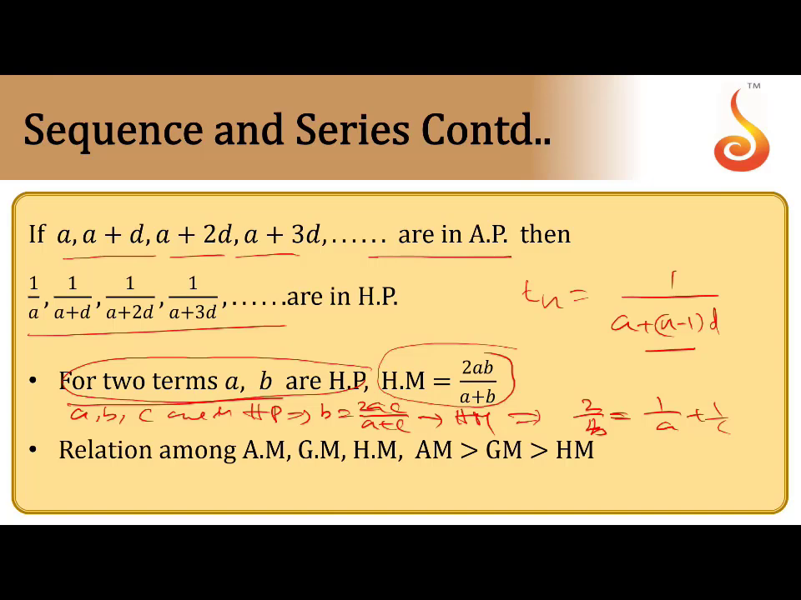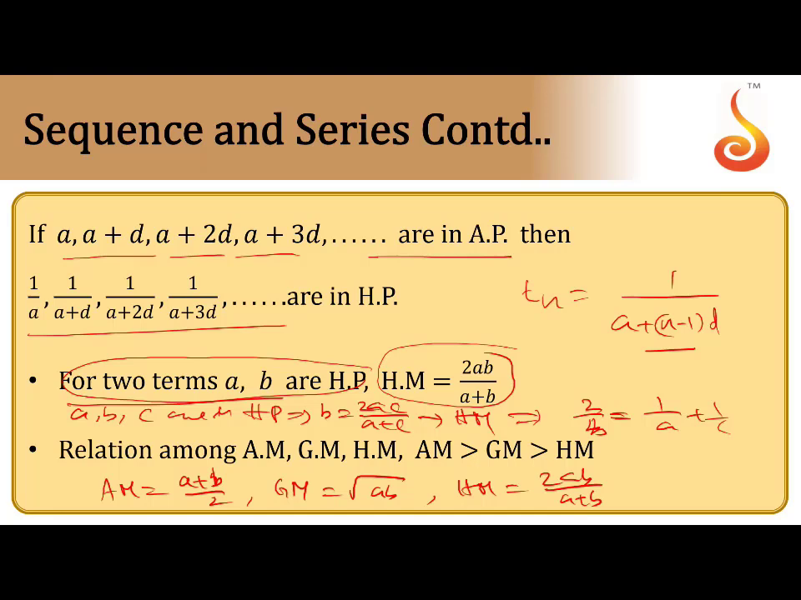So now finally, AM you can remember as A plus B by 2. GM is root AB for two numbers. HM is 2AB by A plus B. If any two terms are given, the AM of two numbers is A plus B by 2, GM is root AB, HM is 2AB by A plus B. So this you have to remember.